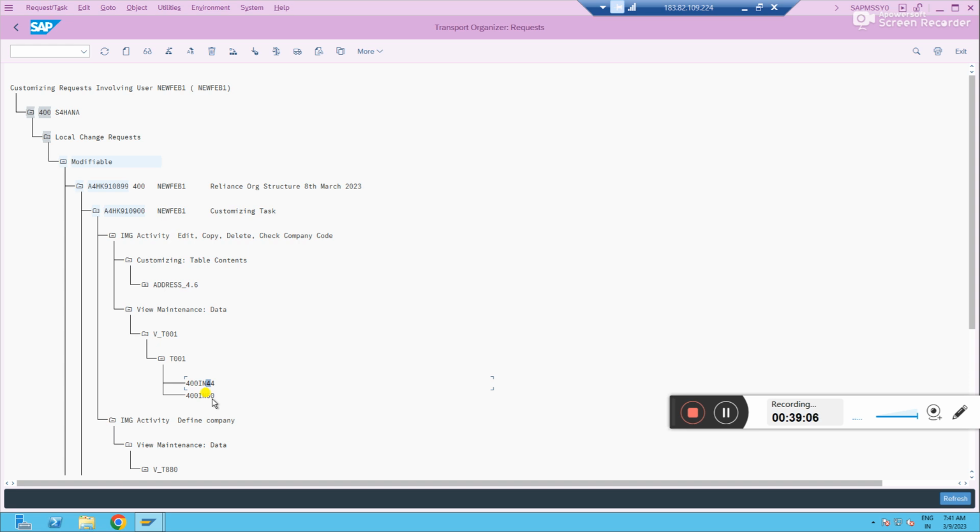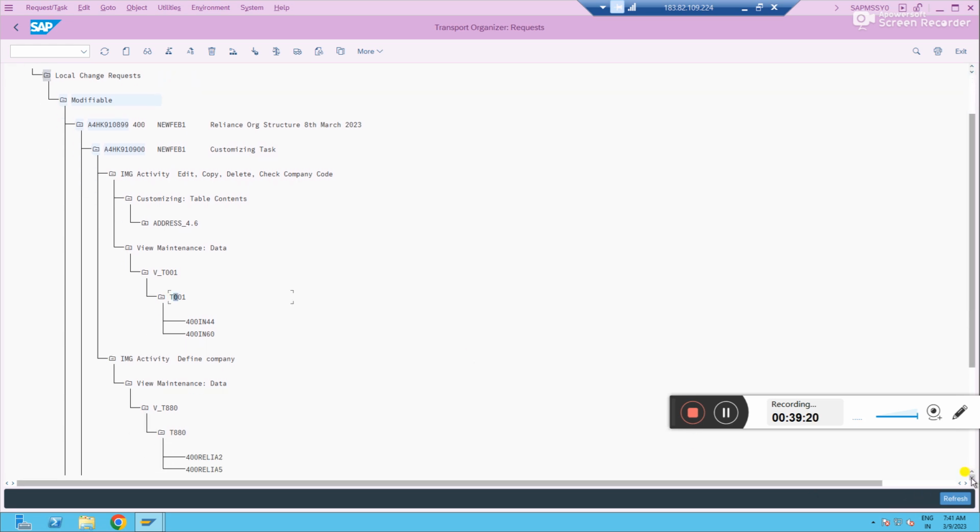You just see a few fields of the configuration you have done under this configuration object of a transport request. Now here you see a different table, right? T001. Before it was the T880 table, right? Every configuration will have a dedicated table.